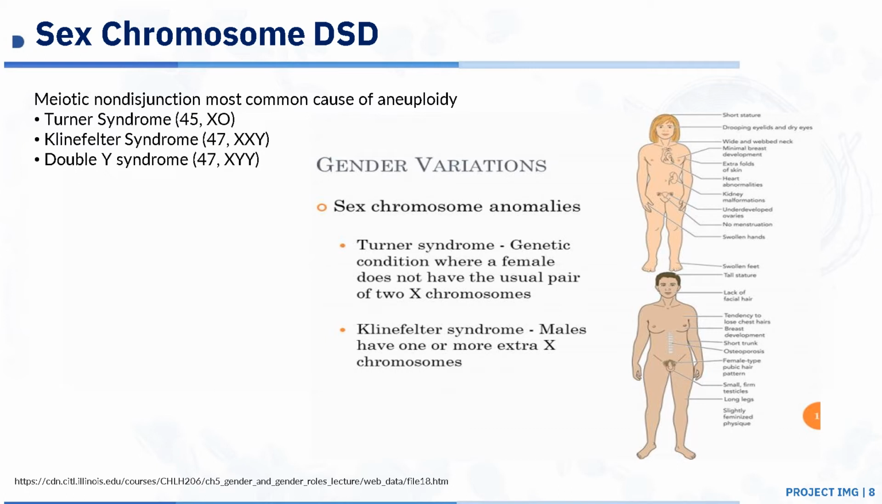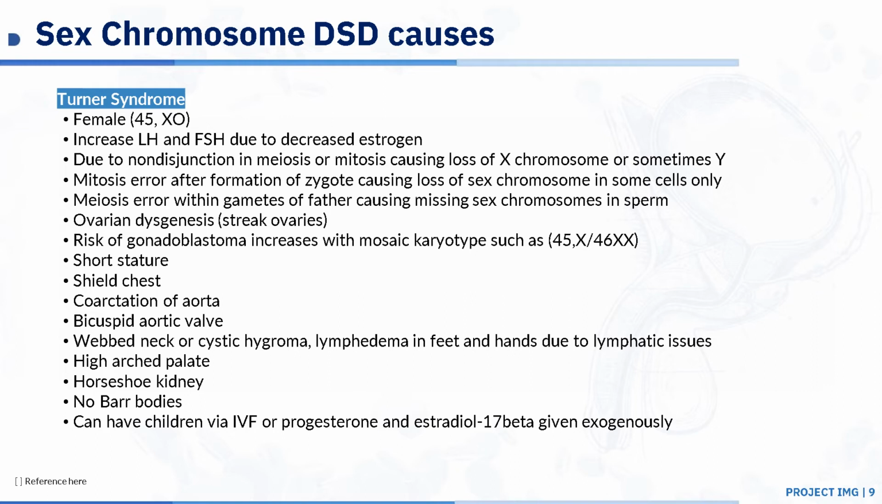Sex chromosome DSD is when you have an extra sex chromosome or you're missing a sex chromosome. This is usually caused by meiotic non-disjunction, which is the most common cause. Missing or having an extra sex chromosome is also known as aneuploidy. You have 3 different types known as Turner syndrome, Klinefelter syndrome, and double Y syndrome. As you can see, in Turner syndrome you're missing a sex chromosome, whereas in Klinefelter's and double Y syndrome, you have an extra chromosome. So here's a list of things in Turner syndrome that you would need to know.